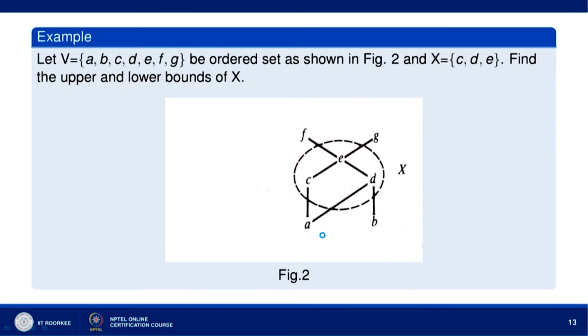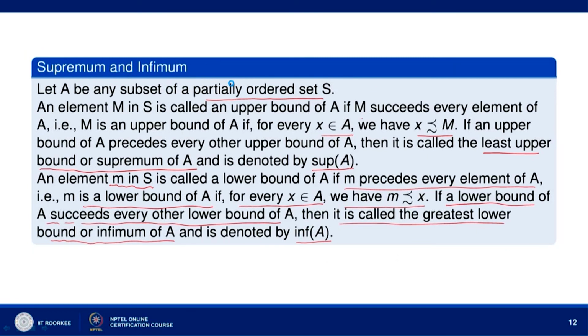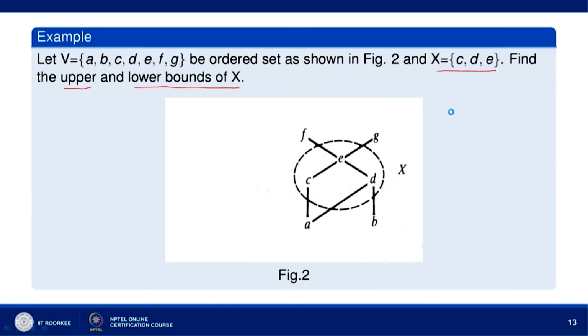Now, let us look at this figure, this Hasse diagram. Let B equal {a, b, c, d, e, f, g}, ordered as shown in this figure, and X is equal to {c, d, e}. We have to find upper and lower bounds of X. So, for the upper bound, let us again go to the definition. An element M in S will be called an upper bound of A if M succeeds every element of A. So, let us see which element of B succeeds every other element of X.